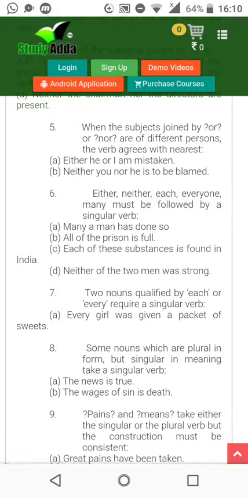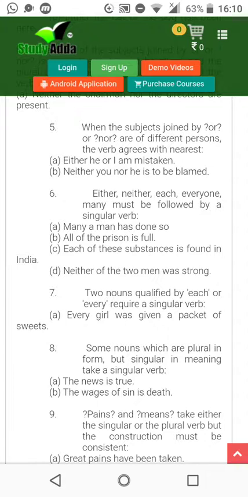When the subjects joined by or or nor are of different persons, the verb agrees with the nearest. Either he or I am mistaken. Okay, so comparison. Out of the two, the answer will be any one. So that is why singular is written over here. Plural is not used. Why? Because out of the both, only one is right. One is correct. Neither of the two men was strong. Were will not be used because it is being compared.